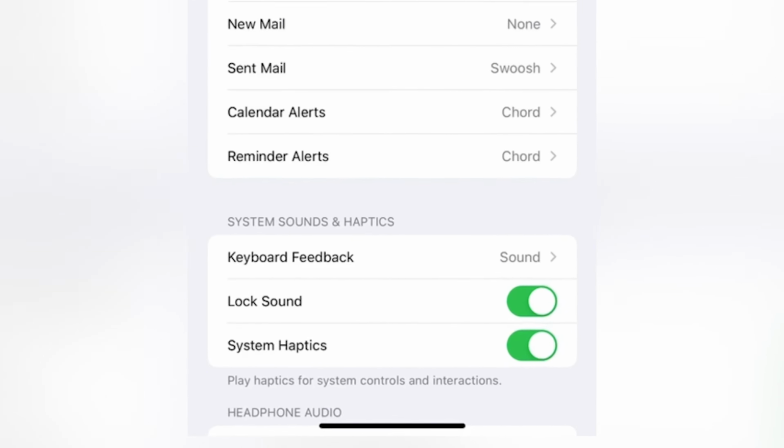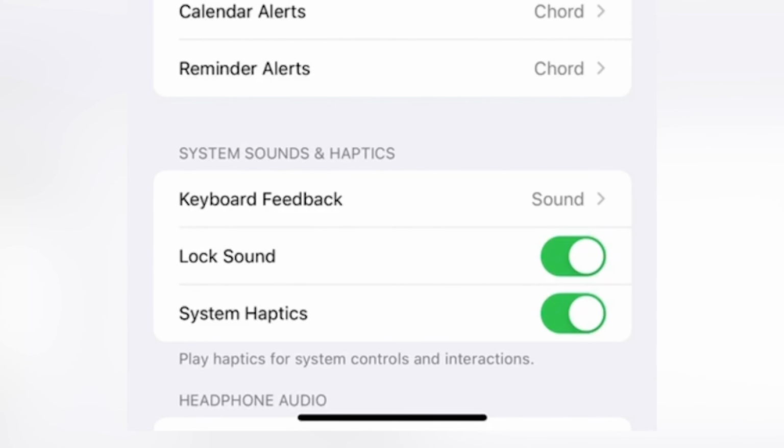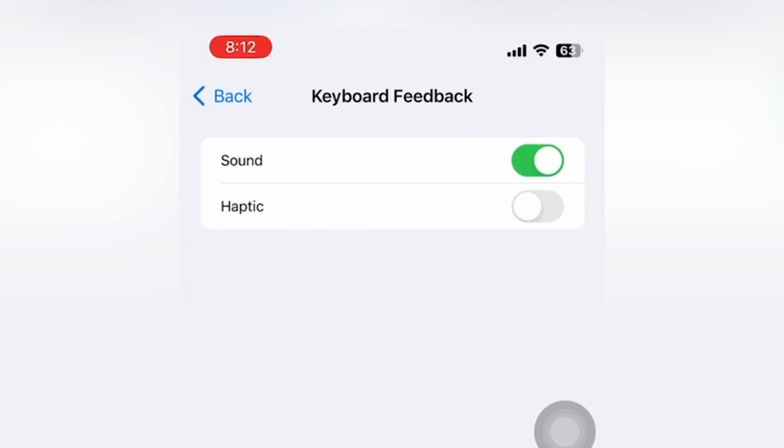In the Sounds and Haptics menu, look for Keyboard Feedback and click on it. Toggle the sound switch to turn it off. And you're done. There you go, a simple way to turn off the keyboard click sounds on your iPhone.